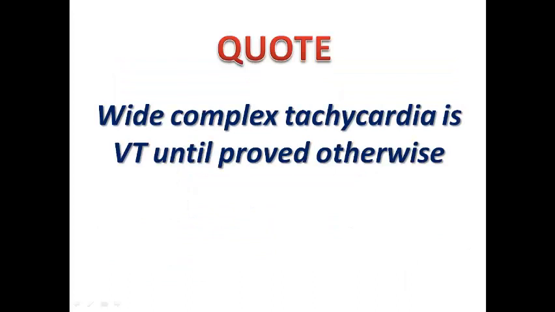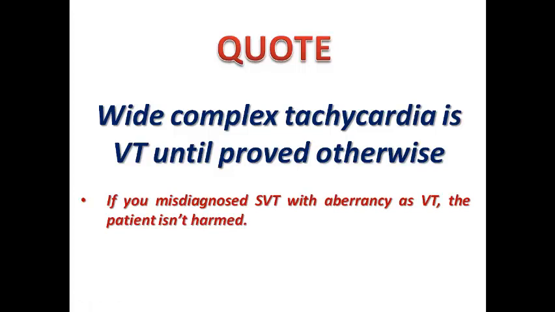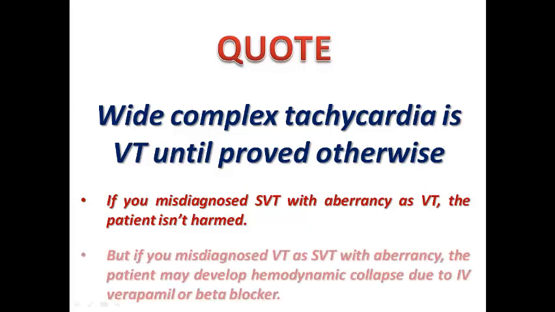And of course, at the end of our lecture, remember this quote: wide complex tachycardia is VT until proved otherwise. So don't confuse yourself when you cannot use these criteria, especially since in most cases you would see VT in the ER or in your CCU or ICU, and so you need a quick clinical decision. Wide complex tachycardia is VT until proved otherwise is always the rule, because if you misdiagnosed SVT with aberrancy as VT and treated it as VT, the patient is not harmed, and it would result in termination of the wide complex tachycardia and restoration of sinus rhythm without any harm.